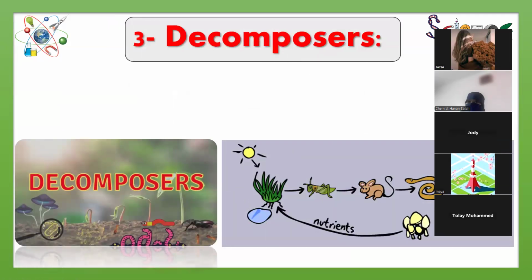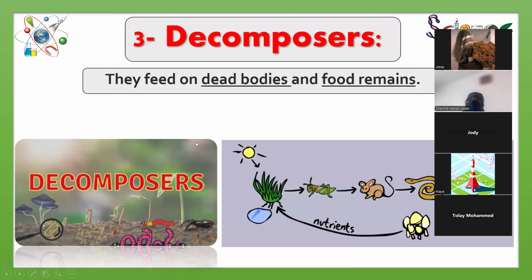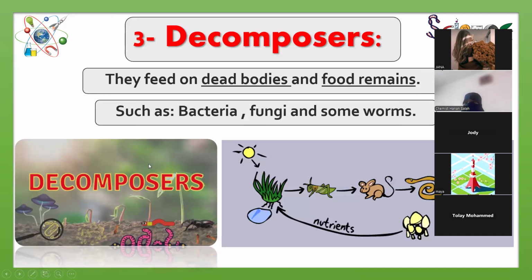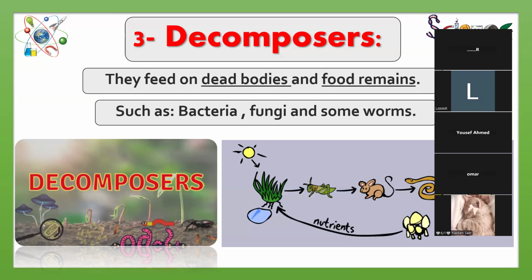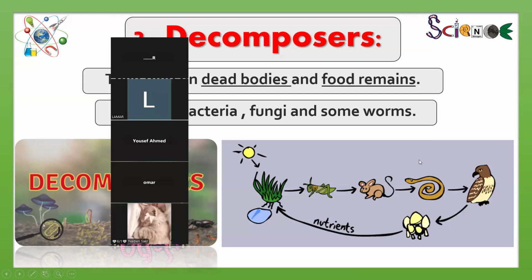These are decomposers. Decomposers start to feed on the dead bodies and also food remains. They collect all the dead bodies and start to eat them to return the energy back into the soil. Like bacteria, fungi, and some worms. All of them are decomposers because they feed on dead bodies. So that's the food chain and how we can classify the living organisms into three classes.